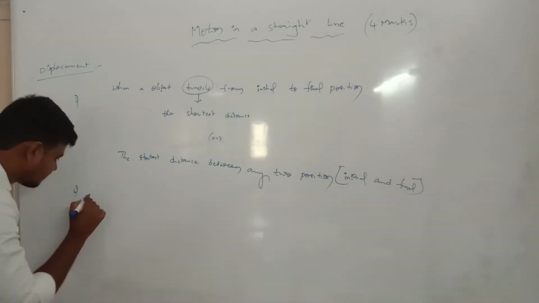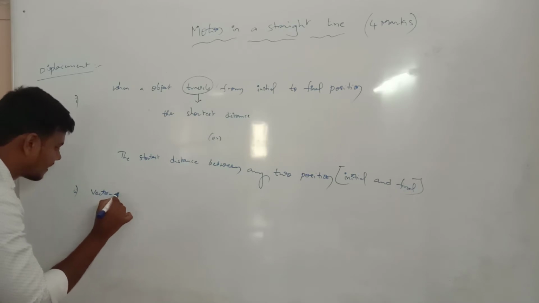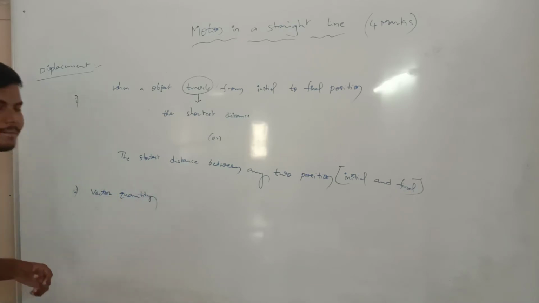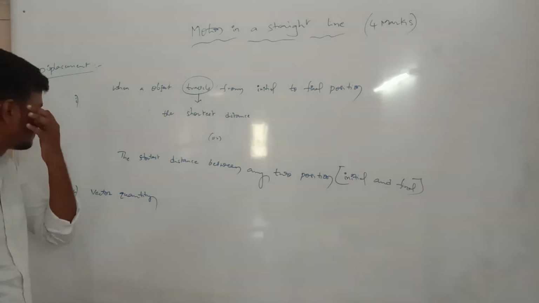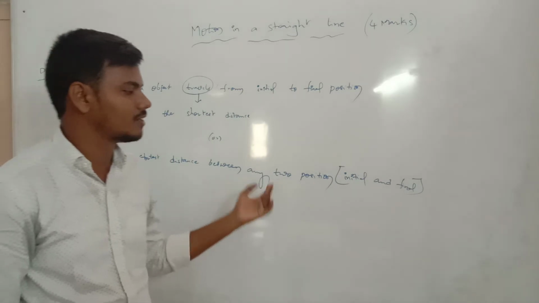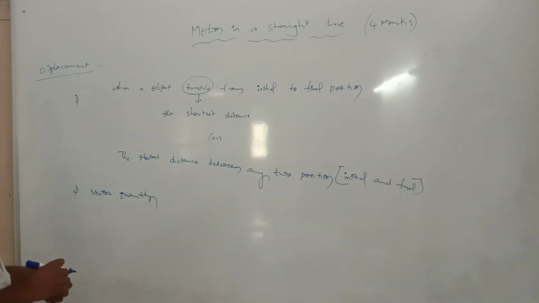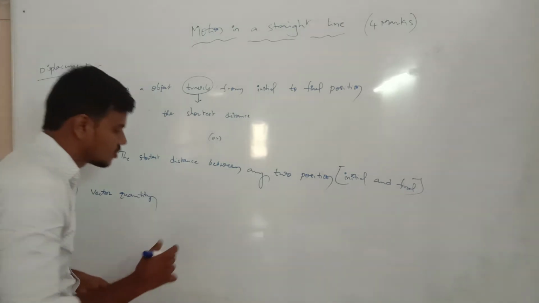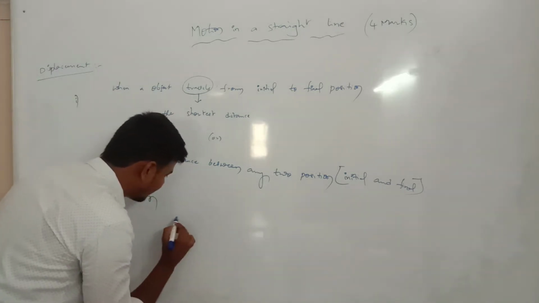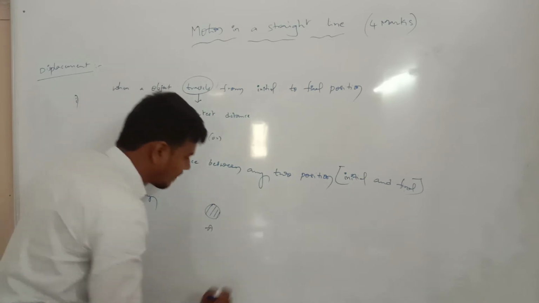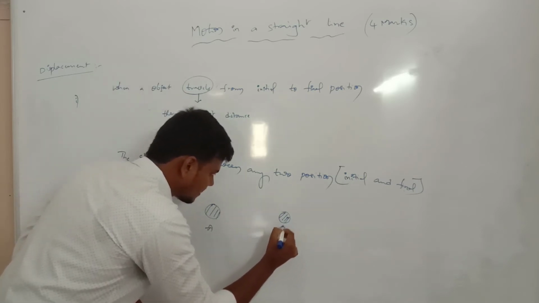Which quantity? Vector quantity. Now the first is the displacement definition: the shortest distance between any two positions. The first position is initial and the second position is final. Where we get the shortest one, that is what we take first. When an object is at A, the second object will be in the place.